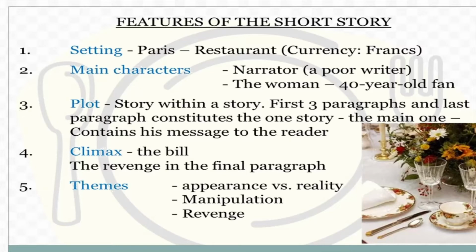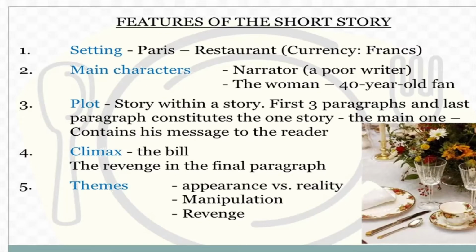Now, this story is in flashback. That is, he meets this woman a long time after the luncheon is over, and the woman reminds him, and that is how all these things come back to the writer's mind. What is the plot, or what is the main idea of the story? So, there is one story within a story.